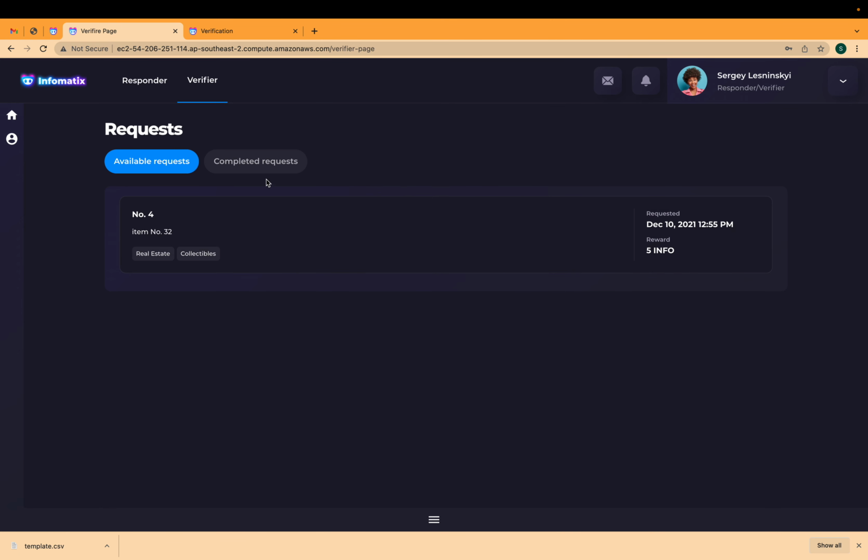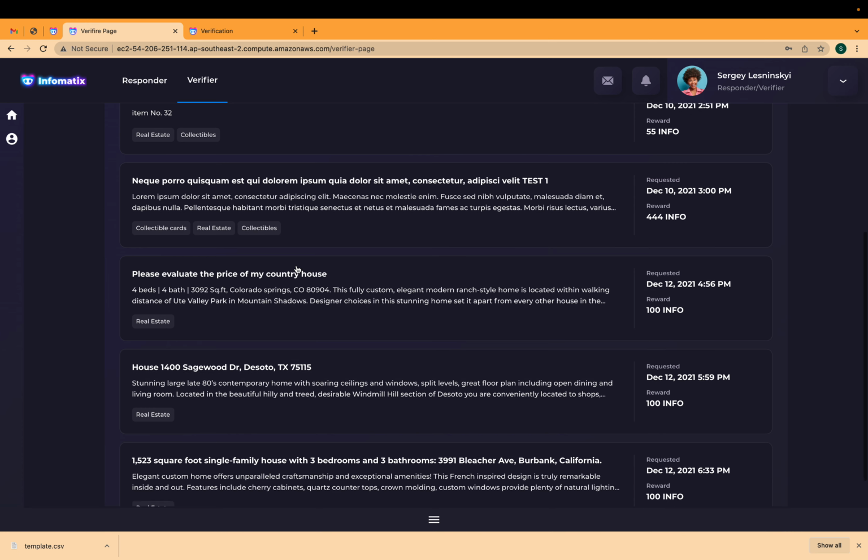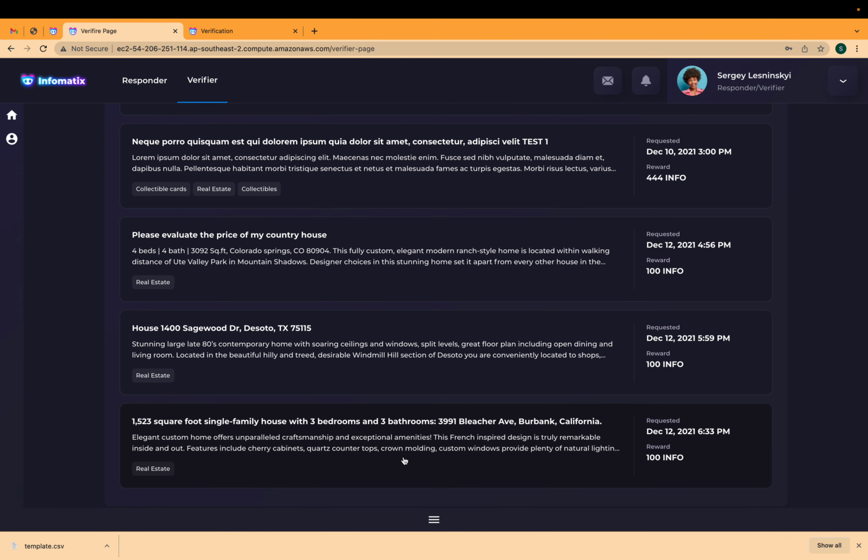Once we approve the response, we see that it moved from the available requests to the completed requests, and here is our approved response. Once the responder's response is approved, he gets the reward in info tokens. In our scenario, that is 100 info tokens.